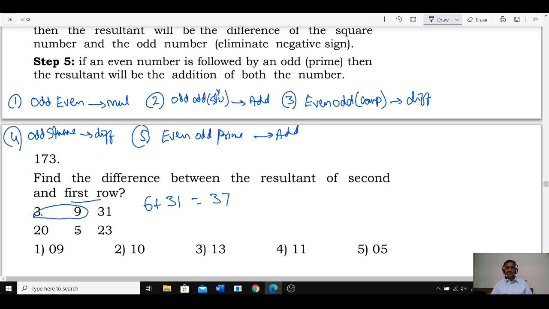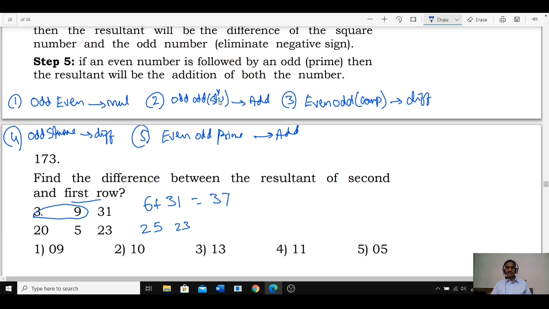Then coming to the second, 20 and 5. 20 is an even number followed by 5. 5 is a prime number. Prime number, hence what is the operation here? Add these two: 25. Now 25 and 23 are the numbers we have. 25 is what? Odd number. And 23 is what?